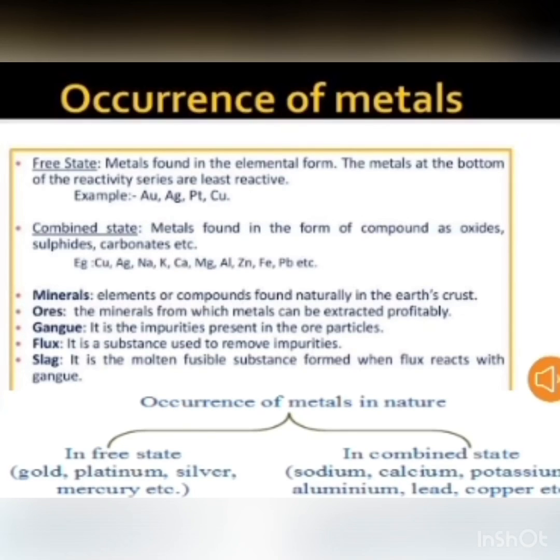The impurities present in the ore are called gangue, while the substance that is added in a furnace to remove the gangue is called flux. This flux combines with the gangue and forms slag.